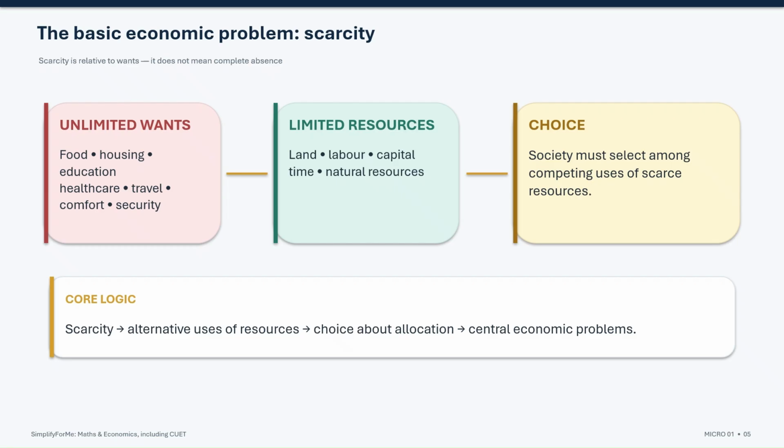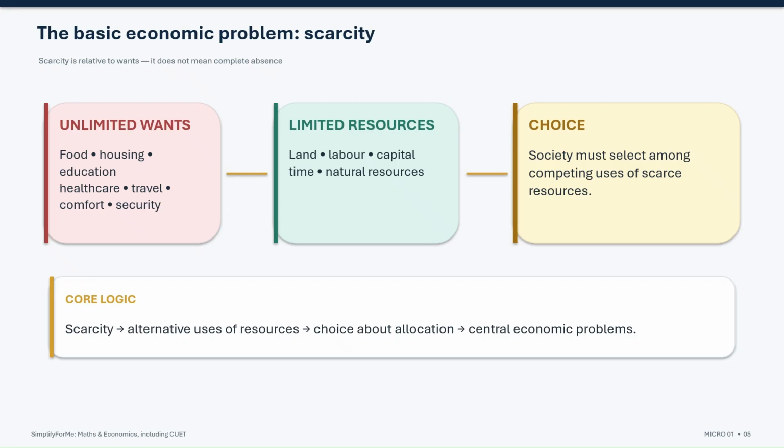Scarcity does not necessarily mean that a resource is completely absent. It means that the available quantity is insufficient relative to all the wants it could satisfy. And because these scarce resources normally have alternative uses, society must make choices. If resources are used for one purpose, they may no longer be available for another. This gives us the central logic of the lesson. Scarcity, alternative uses of resources, choice about allocation, central economic problems.